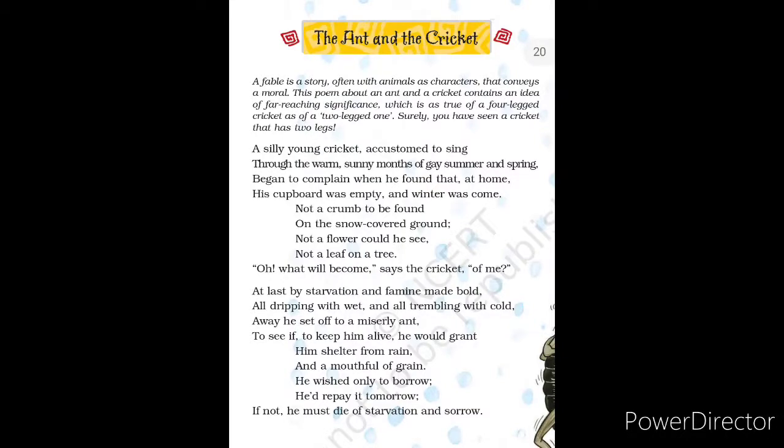He thought these summer and spring months were only for singing, not realizing the time he spent there in the summer and spring season.